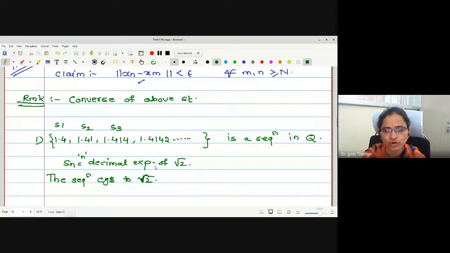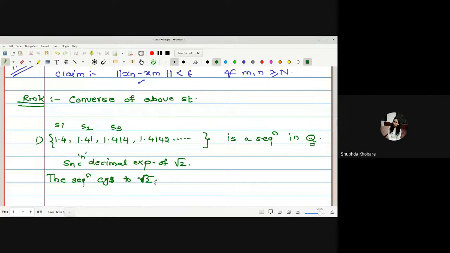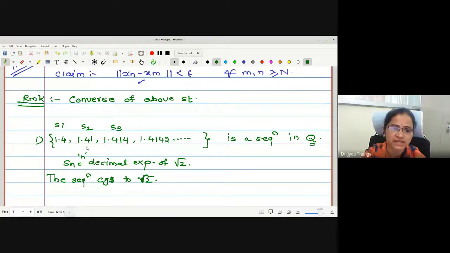But what about your number root 2? Is it a rational number? No. Therefore, can you say that this Cauchy sequence converges? It converges, no doubt, but it is not converging to an element of the same metric space.